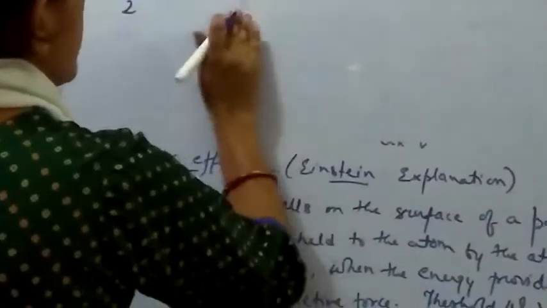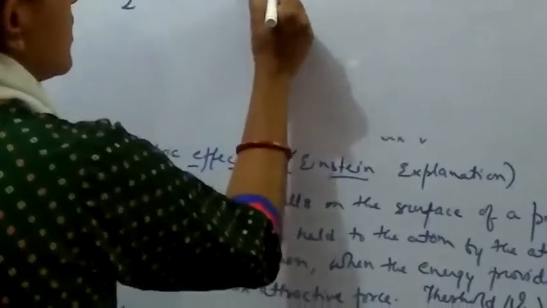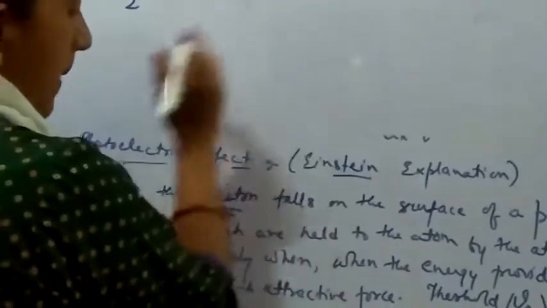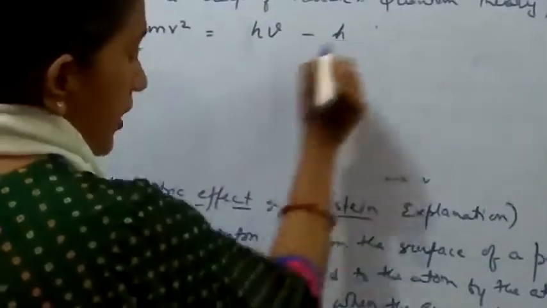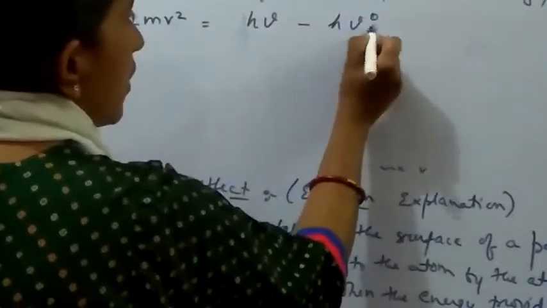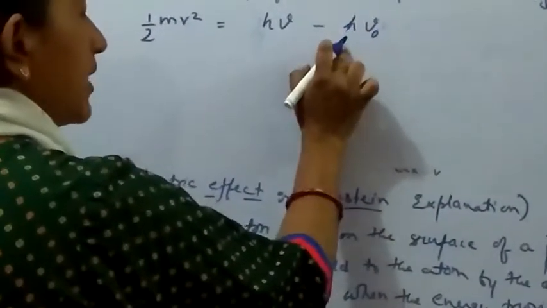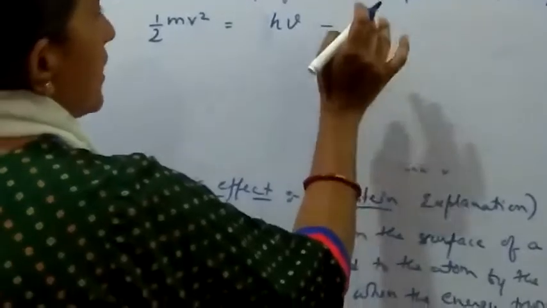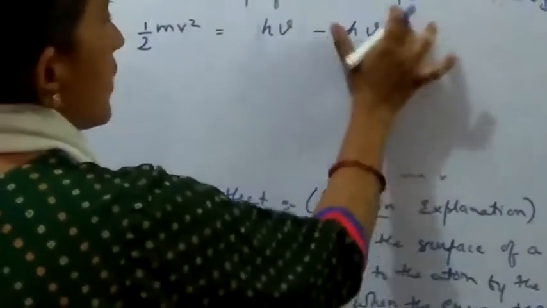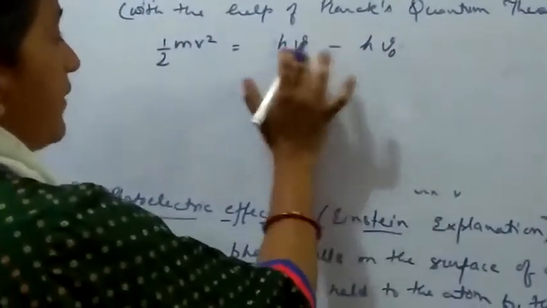So let it be in this form. Energy equals h nu. So we are writing it as this minus h nu naught, where nu naught is the threshold frequency. The minimum frequency, or we can say the minimum energy that should be given, is going to be h nu naught. We are writing it down.